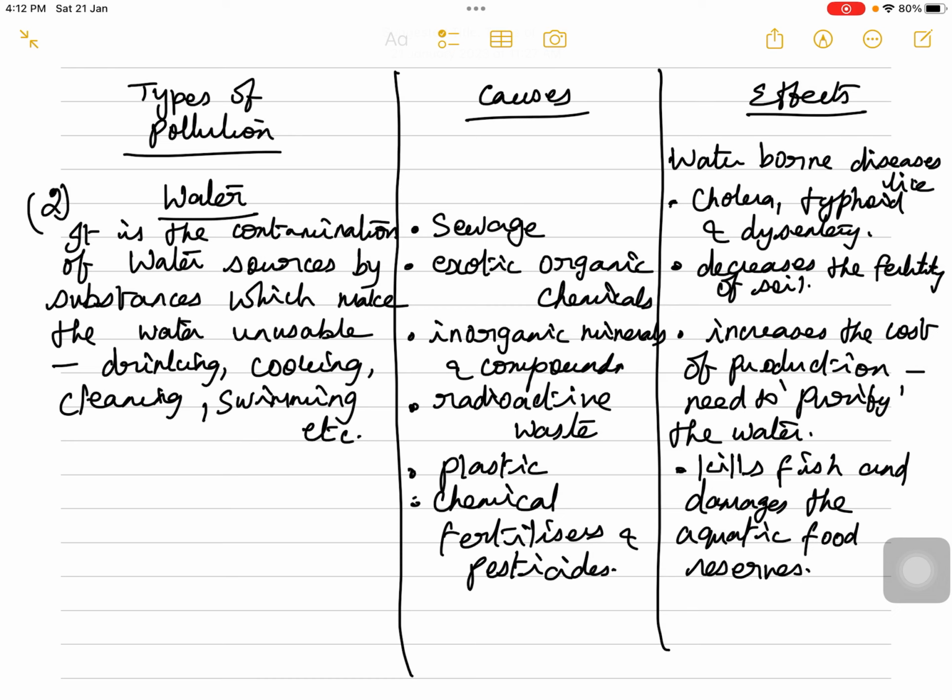So they have to spend money, they have to incur costs for the purification of water. Then it kills all the aquatic creatures. It kills fish and damages the aquatic food resource. So when water itself becomes unusable, whatever the species, whatever the creatures living in the water will also become unusable, isn't it? So whatever the food resource we are having in the form of aquatic life form, all those are damaged because of the water pollution.